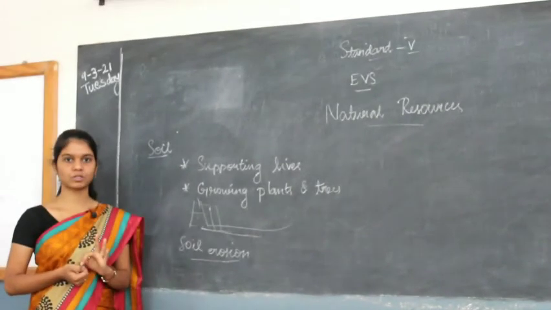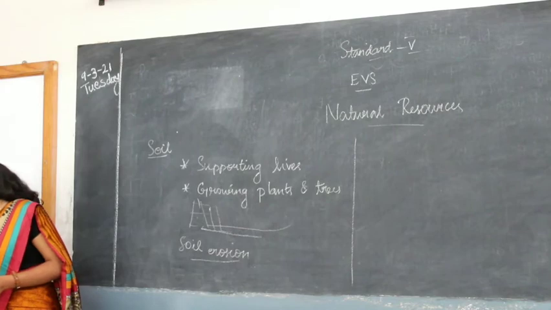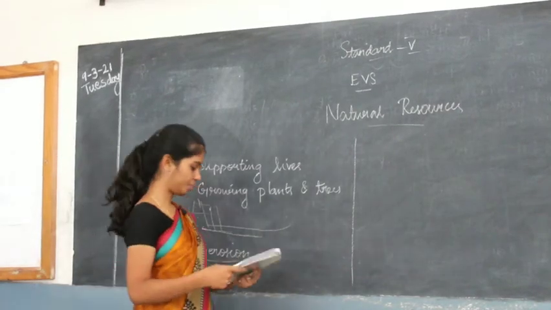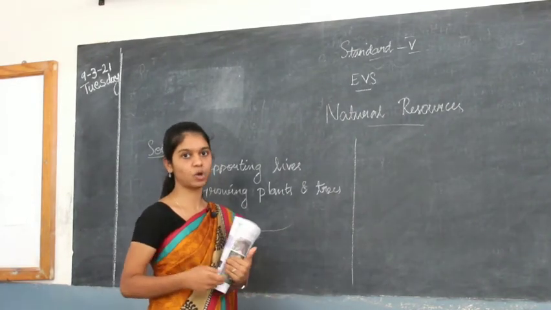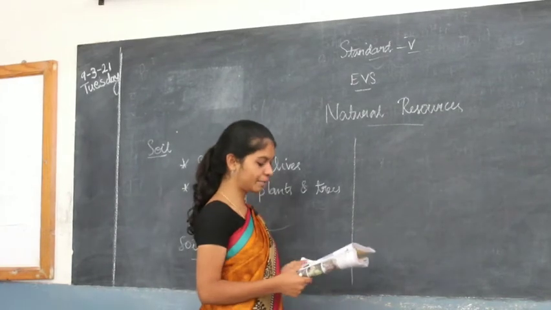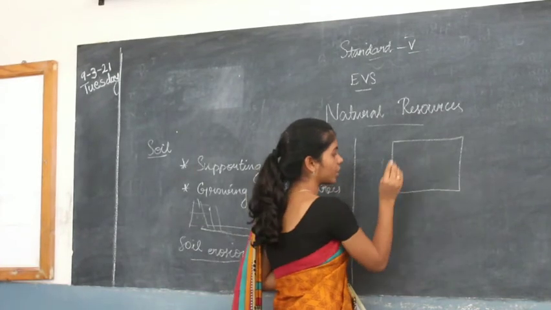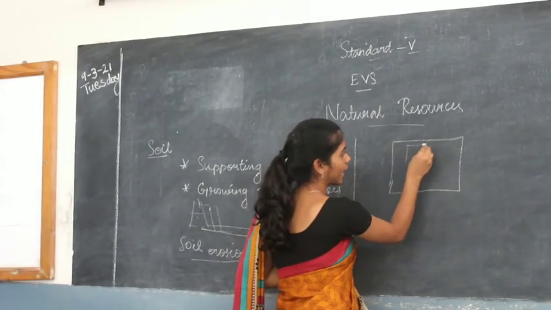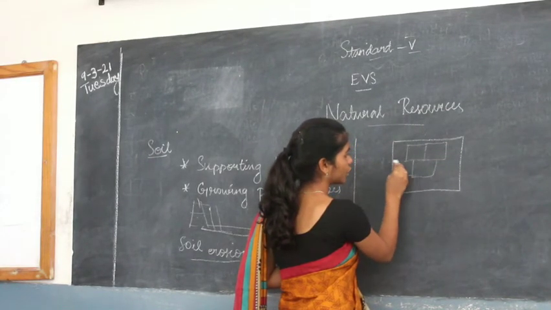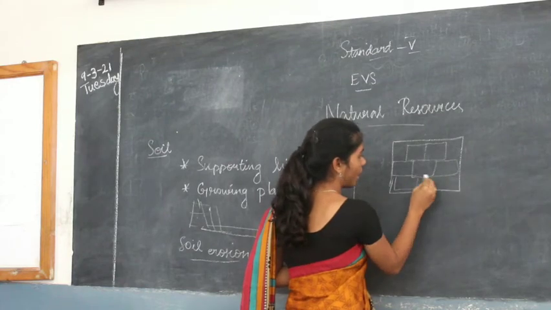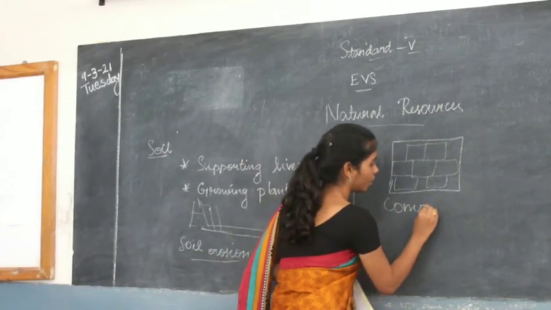Okay, so there are three types of planting trees. You can see in your book, page number 64. There are three types of planting a tree in soil to prevent soil erosion. So first one, when you see the first picture, I will send you the picture also on WhatsApp. First one, if you see, there will be parts. They will segregate the land into small parts. So this is called compartmental farming.